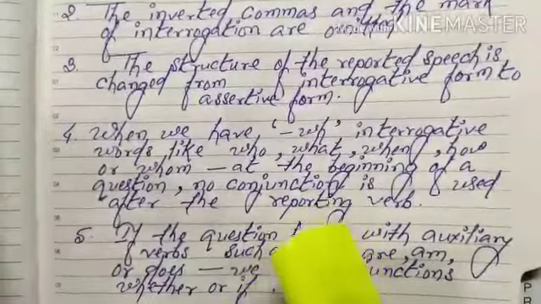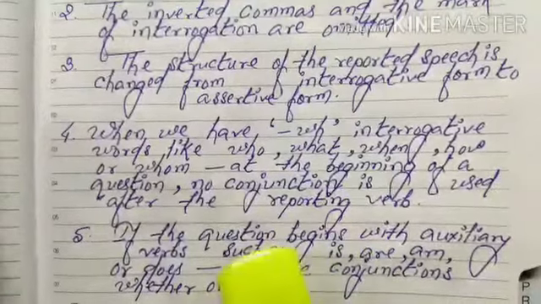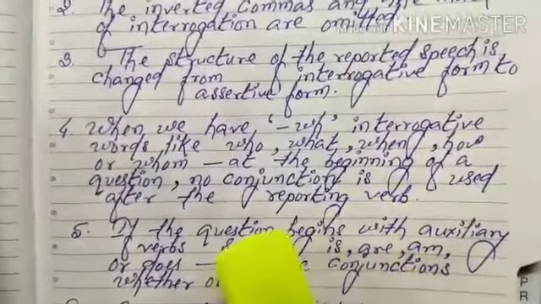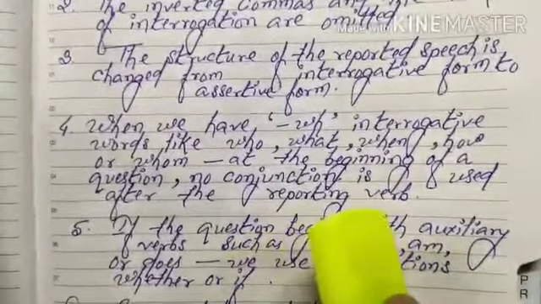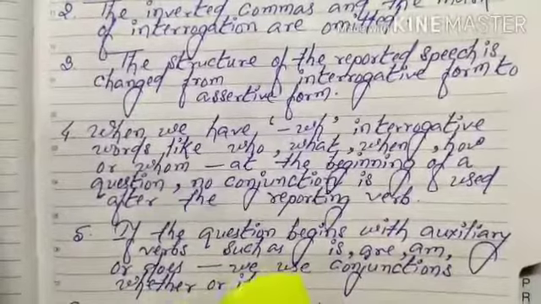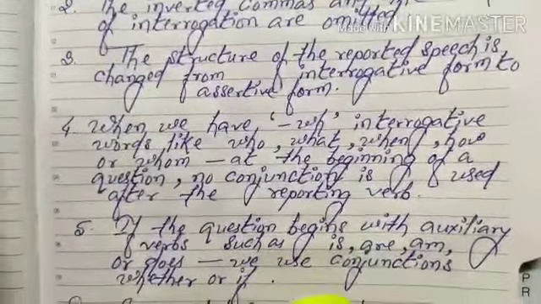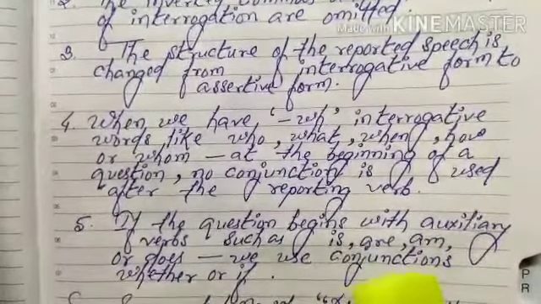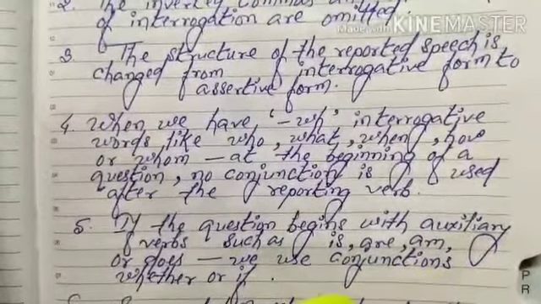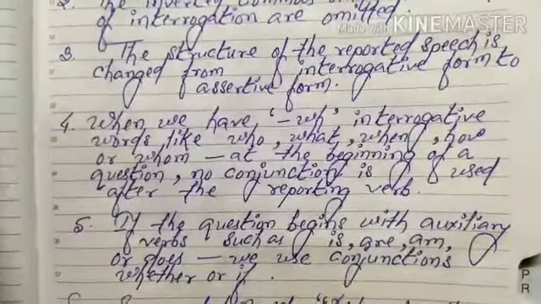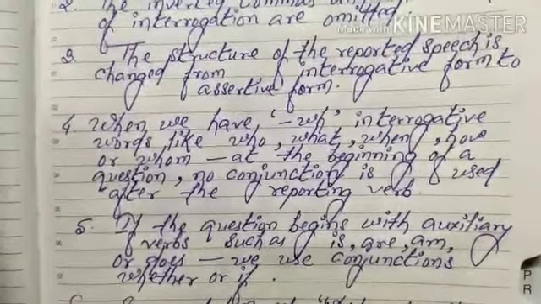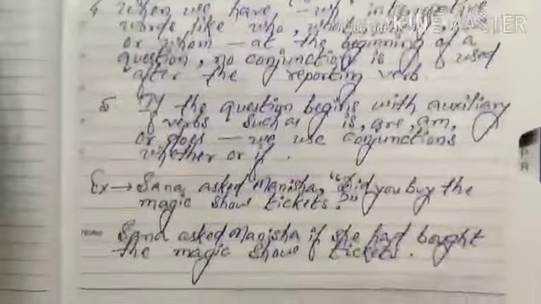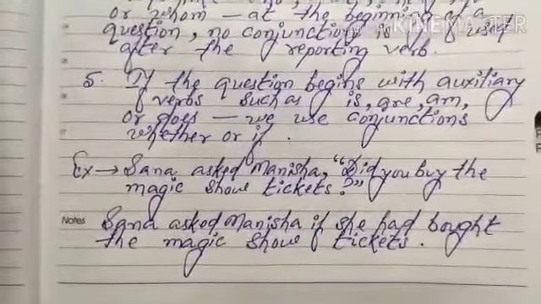Let me explain the fourth and fifth points in my own way: when you have a sentence starting with WH words, the conjunction that will not be used. And when you have an interrogative sentence which starts with auxiliary verbs such as is, are or am, be form, have form or do form, instead of the conjunction that we have to use whether or if. Let me flesh this out with the help of examples of all these 5 guidelines.